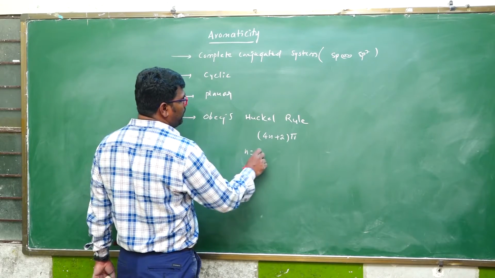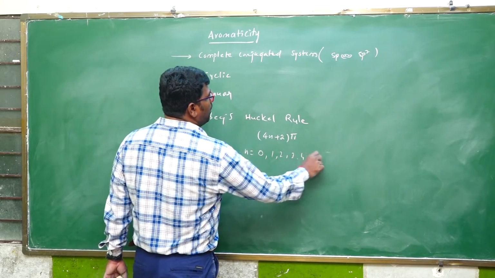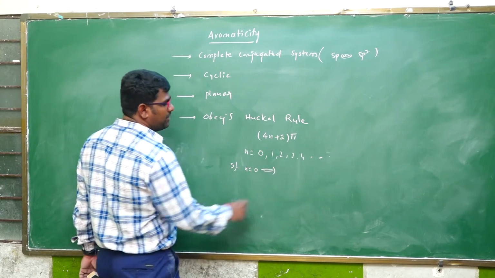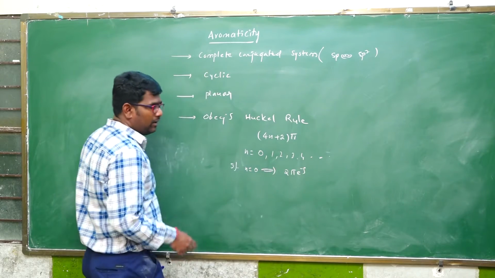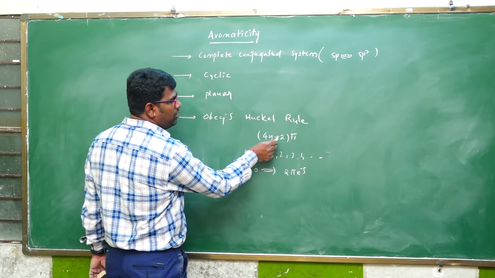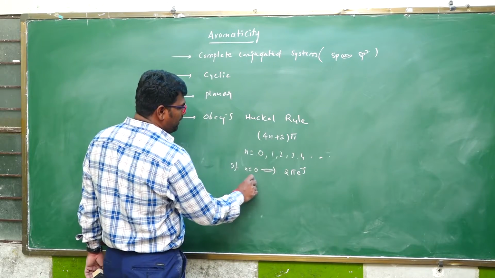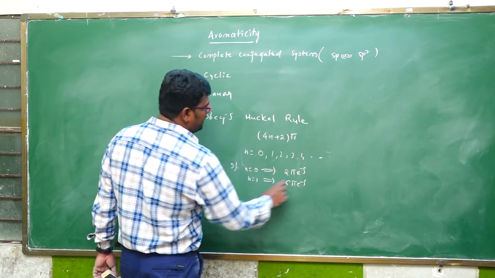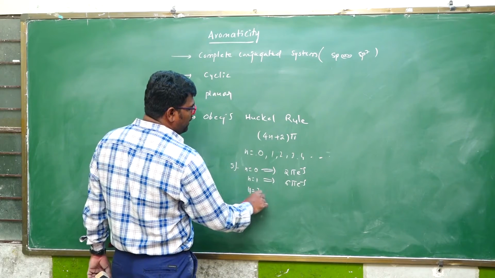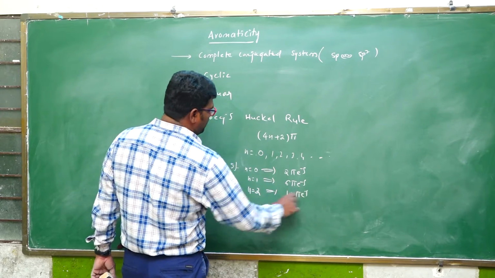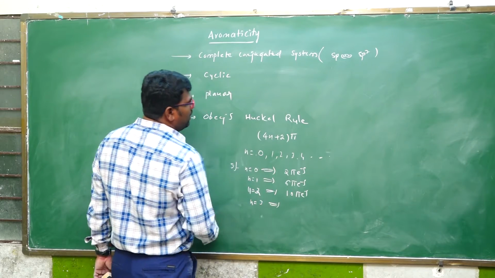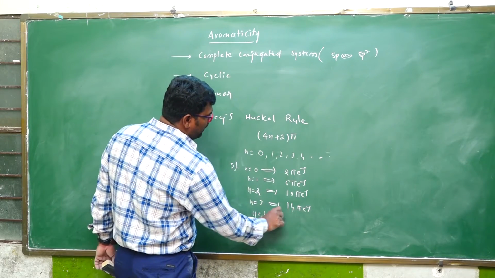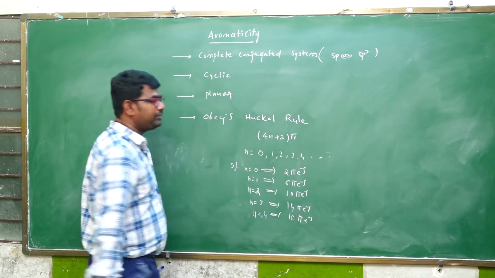Here n equals 0, 1, 2, 3, 4 and so on. If n equals 0, we get a 2 pi electron system. If n equals 1, 4 plus 2 is a 6 pi electron system. If n equals 2, a 10 pi electron system. If n equals 3, 12 plus 2 is a 14 pi electron system. If n equals 4, an 18 pi electron system.